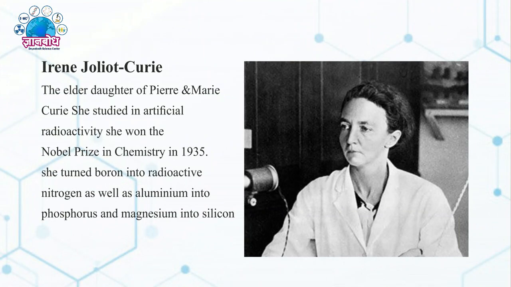Irene Joliot-Curie worked on artificial radioactivity. She is the daughter of Madame Marie Curie. She got the Nobel Prize in chemistry in 1935. What is her work actually? She turned boron into radioactive nitrogen, aluminium into phosphorus, and magnesium into silicon. This work of hers is very important in the field of radiochemistry.